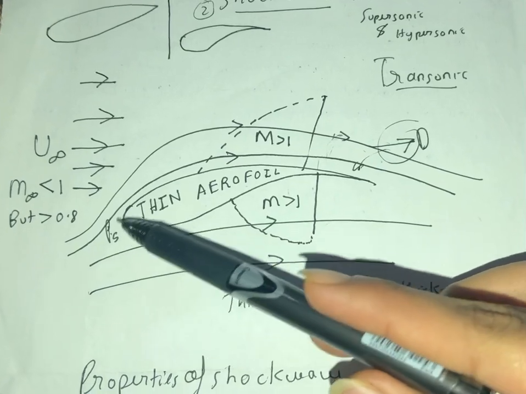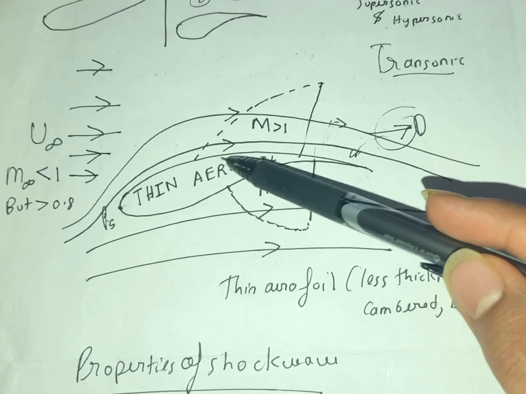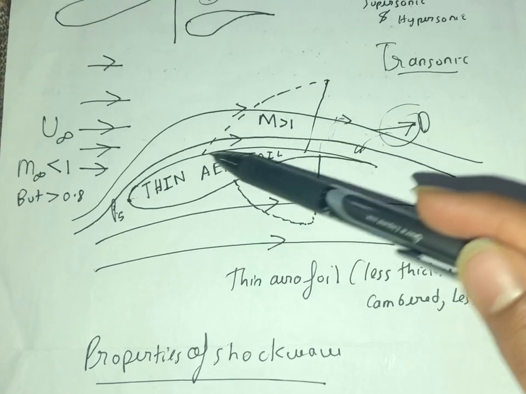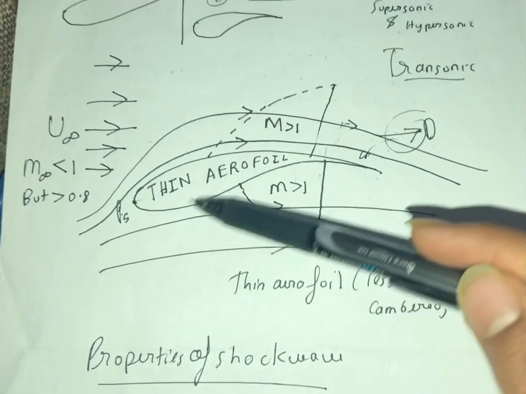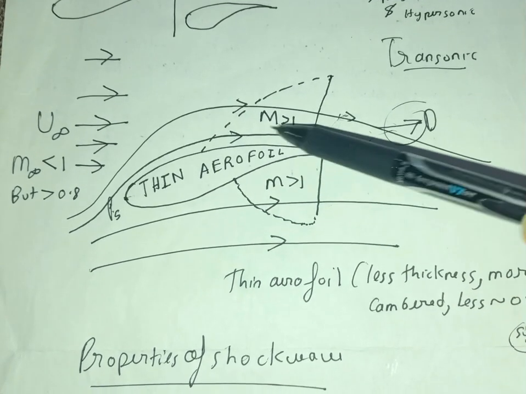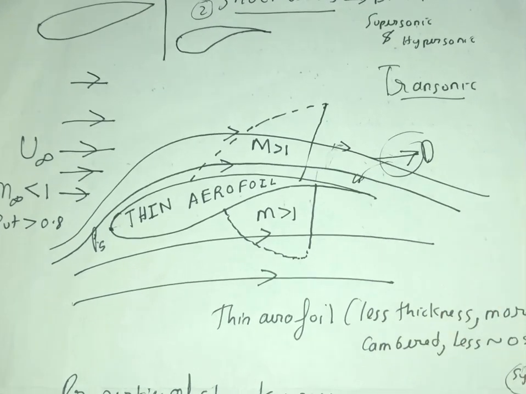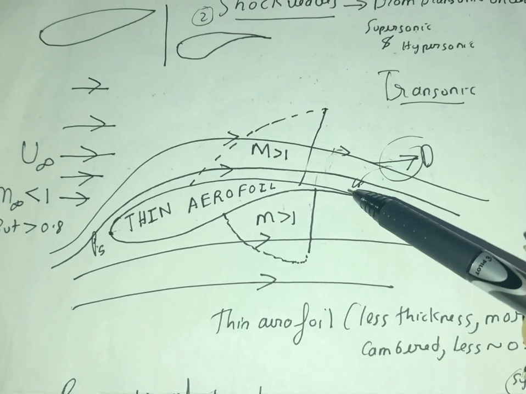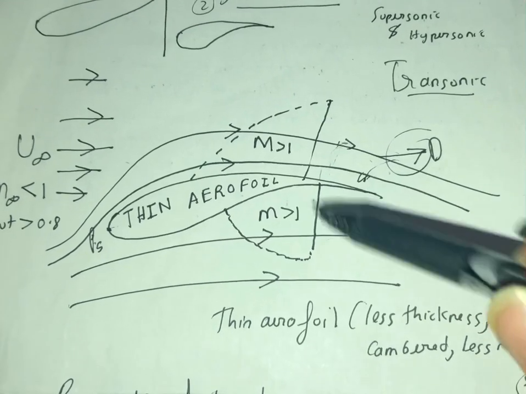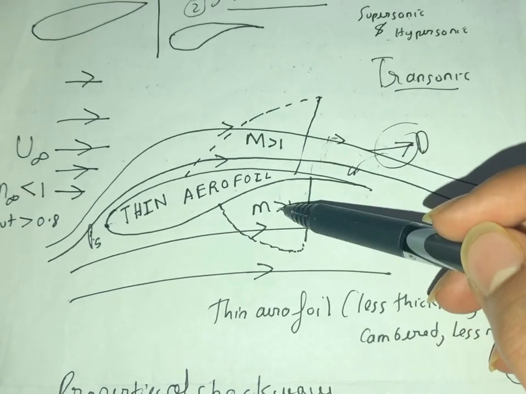At the leading edge, the stagnation pressure is 0, and the pressure gets reduced on the leading edge of the airfoil compared to the trailing edge. Here the pressure is high, but here the pressure is low, and the velocity also reduces. The Mach number here is greater than 1, but here it gets reduced to less than 1. In this region it is greater than 1. So what we can conclude is that this dotted line signifies the shock waves.